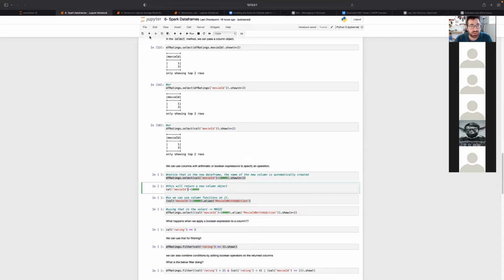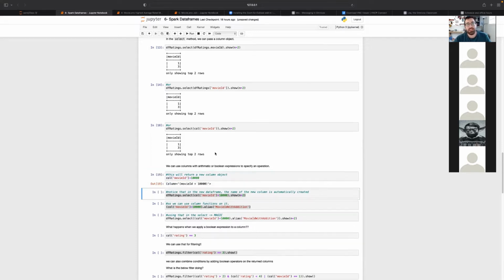In other words, right here, I'm creating a column with the name movie ID, and I'm adding this number to it. If I execute this, this is going to return to me a column that has the name movie ID with the process of this happening to it. And actually, it automatically created the name of it. So this is now the new name for it. But it basically kept track of what operations I did to it.